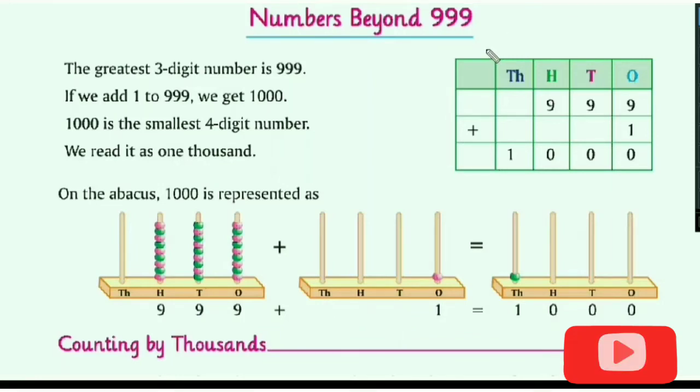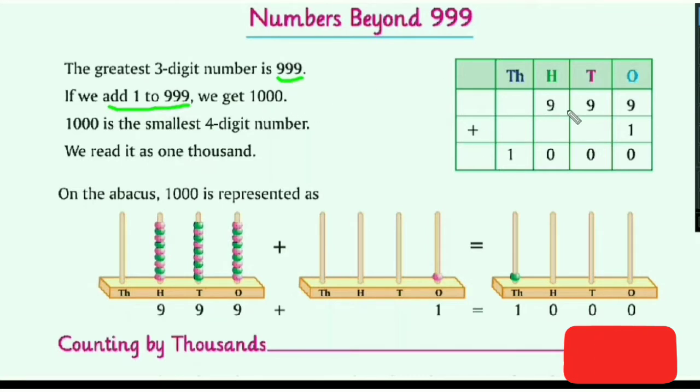Hello everyone. Today we are going to learn numbers beyond 999. In that we will learn counting of thousands and reading of thousands. In previous classes you had learned numbers till 999. The greatest 3-digit number is 999. If we add 1 to 999 we get 1000.